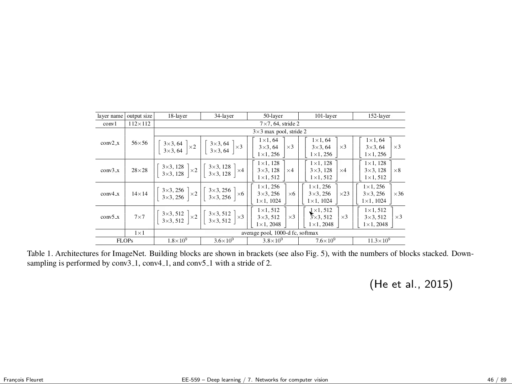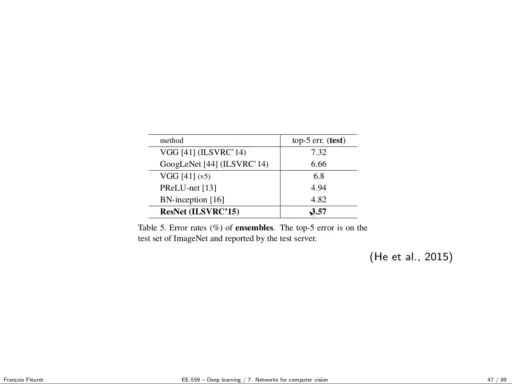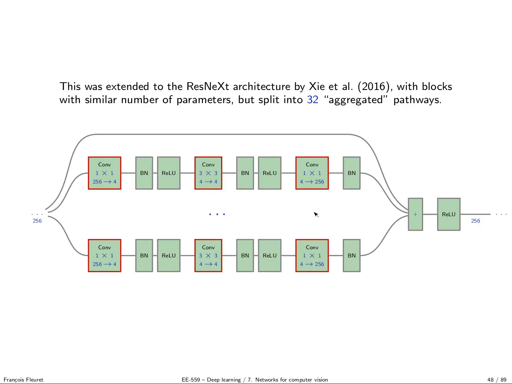The good trade-off is with the values I gave before. And they reached something which is probably the state of the art. Now we can do a bit better, but as soon as you reach 3.5% in top 5 error on ImageNet, you're good. So this was in some way the state-of-the-art method, ResNet, and this is the type of values you get. It was improved even a little bit later with the so-called aggregated pathways.